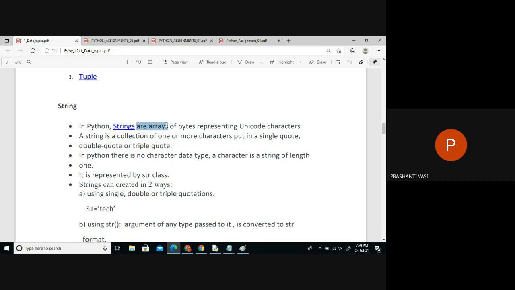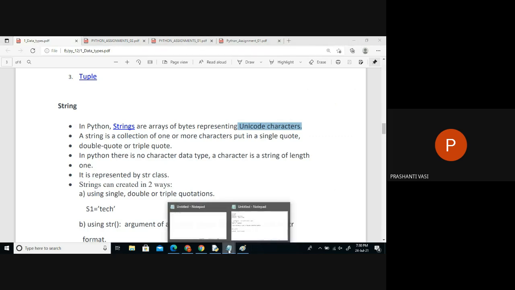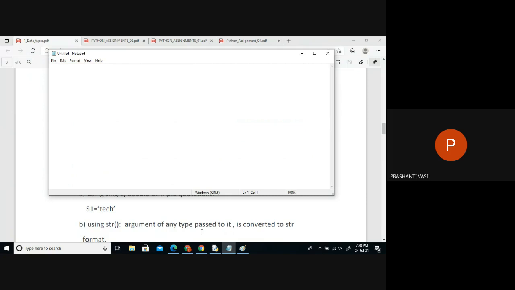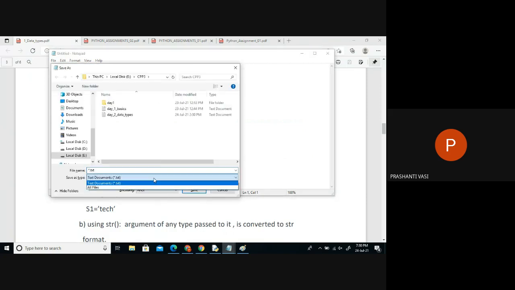Strings are nothing but arrays, a continuous collection of characters representing Unicode characters. Now, when we talk about characters, we have various sets of characters, like the ASCII character set and the Unicode UTF-8 system. Okay, let me show this. If I take a notepad and save it, you'll get an option here: encoding, character set, ANSI, Unicode, Unicode big endian. So we can use different letters. If I choose ANSI, we can only use 256 letters. But if we use Unicode, we can exceed that. We have some other new characters also.